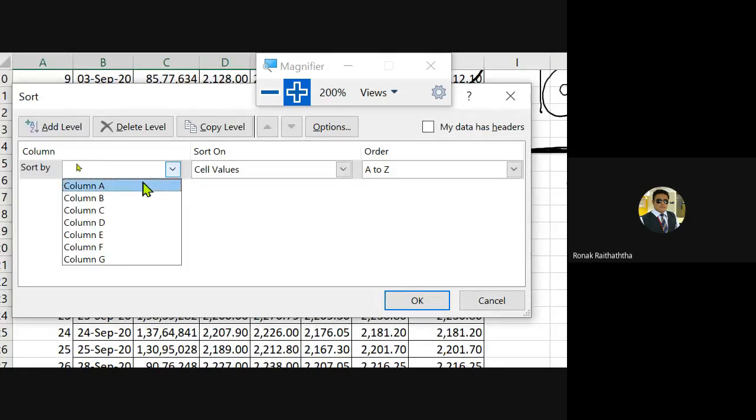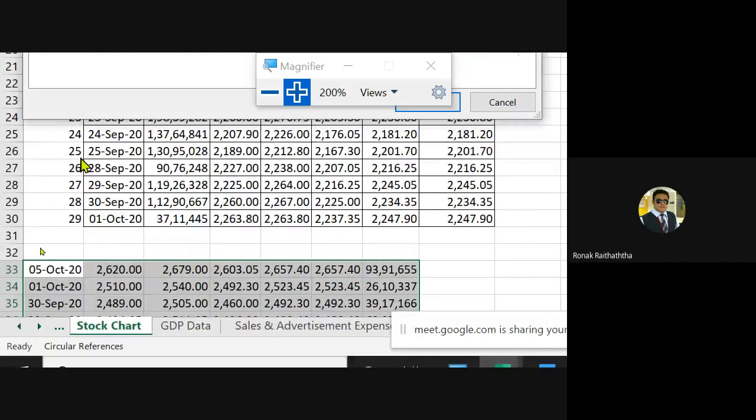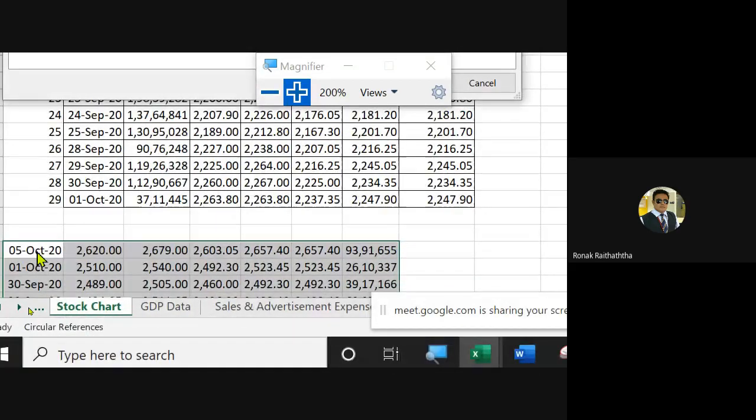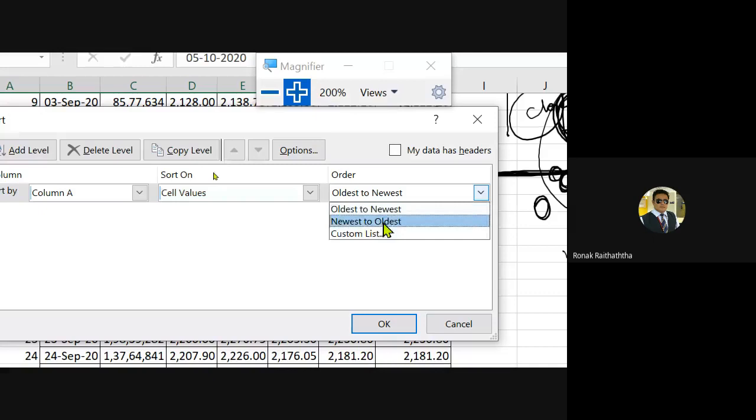Then I'm going to column number B, column number A. In column number A we have inserted dates, see. So column number A, sort on cell values from oldest to newest.